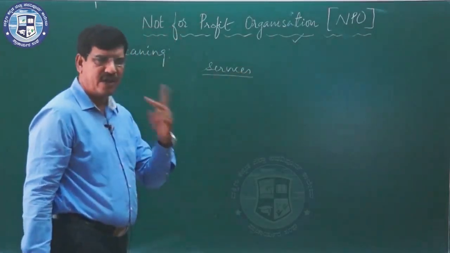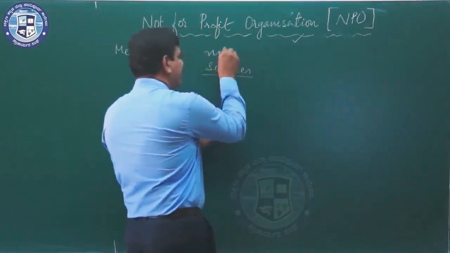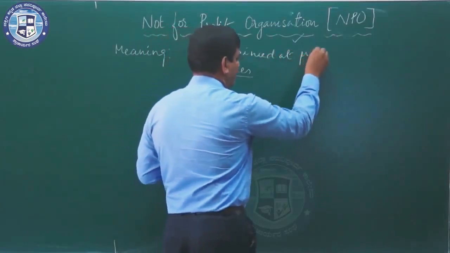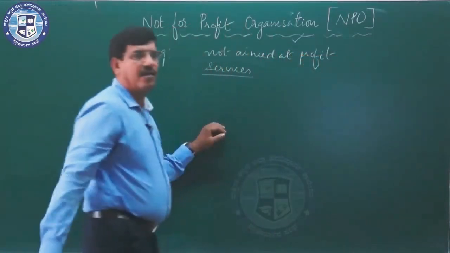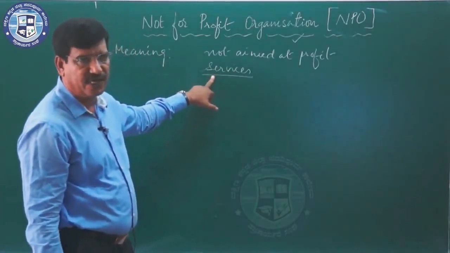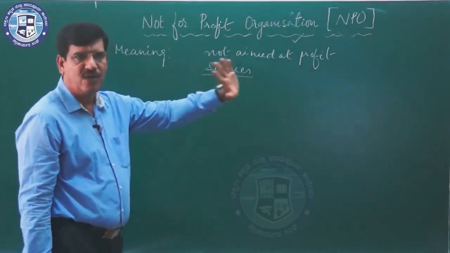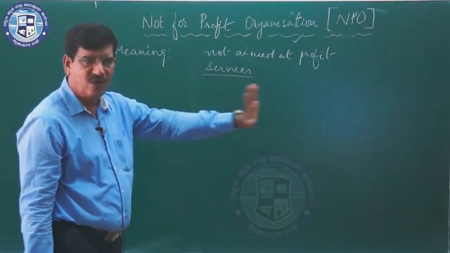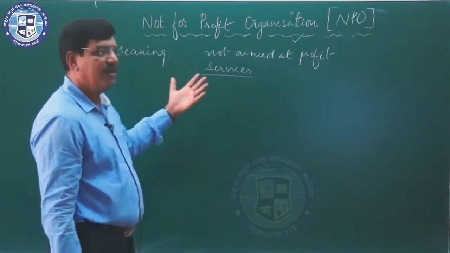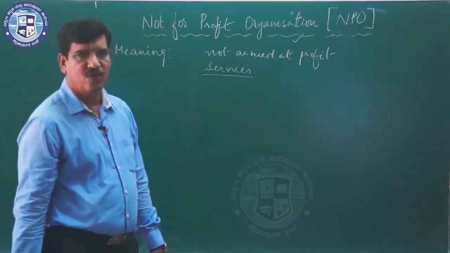There are two important key words in the meaning. They are not aimed at profit. They are established for the purpose of rendering services to the society. And these NPOs do not manufacture any goods. They do not sell any goods. There won't be any credit transaction. Then how are the expenses met by a not-for-profit organization? What is the source of income?